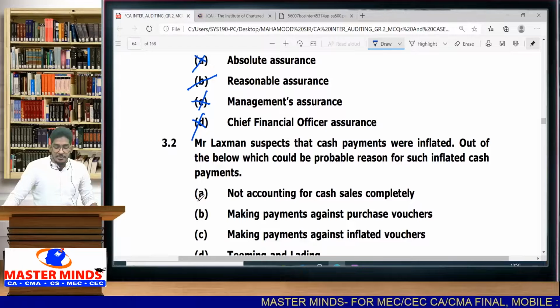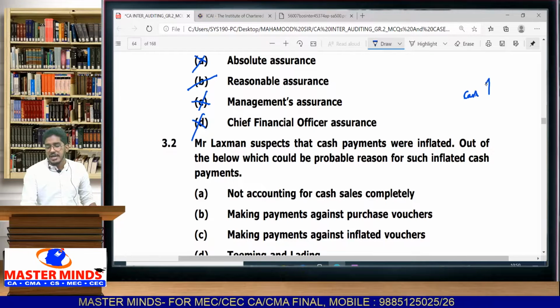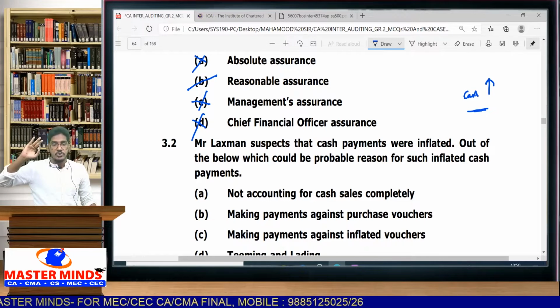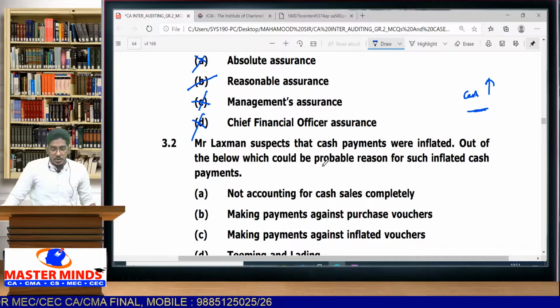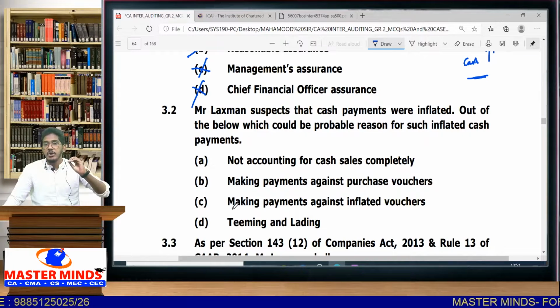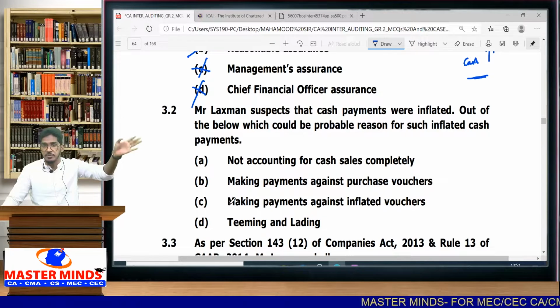Then Mr. Lakshman suspects that cash payments were inflated. He is thinking that whatever cash payments are shown by the organization, they are inflated. Inflated means what? Shown higher than actual. They are showing higher cash payments than actual. Okay, inflated. Out of the below, which could be the probable reason for such inflated cash payments? They have given a few options. Out of the below options, which technique will be appropriate for inflating cash payments? Which one is appropriate for showing higher cash payments?